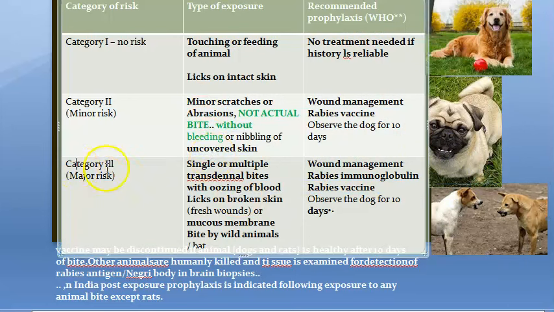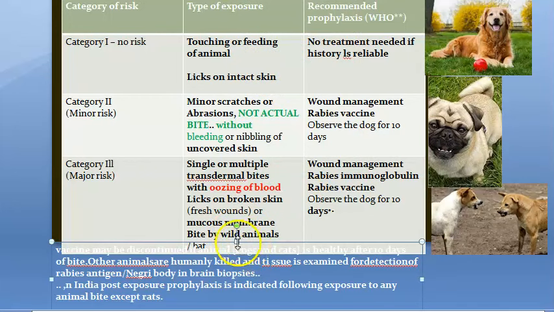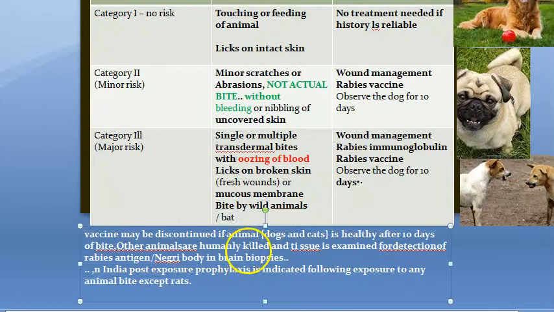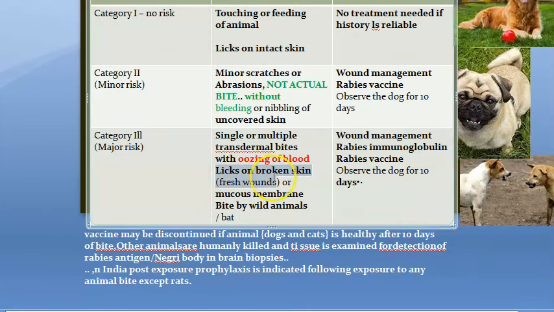Coming to category 3, it's a major risk. Major risk here, there are multiple bites. Okay, hold on. So multiple bites are there with oozing of blood. So this is important. There is oozing of blood. Okay, and there could be licks on open wound. So you already have an open wound and there is a lick on this open wound or mucous membrane. Okay, and there is a bite by wild animals. If there is a bite by wild animals, that also becomes a major risk.